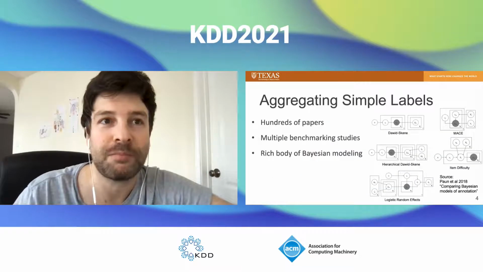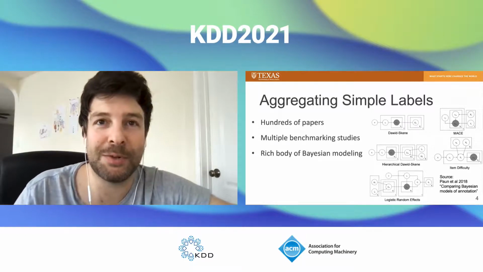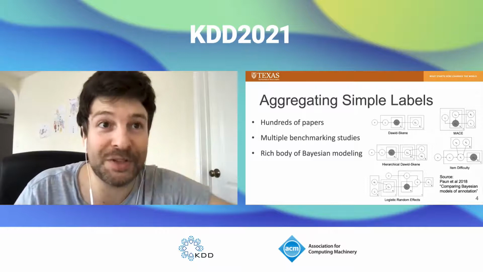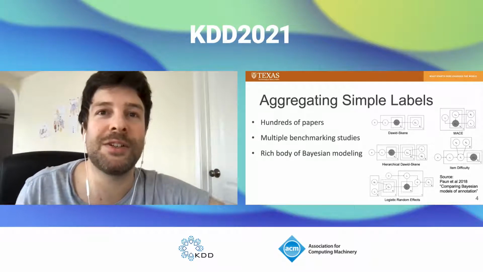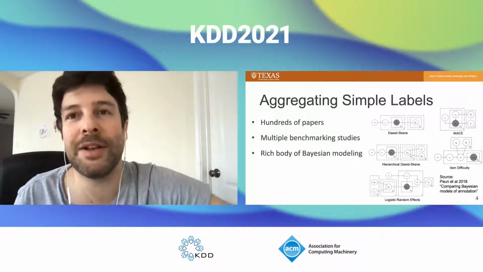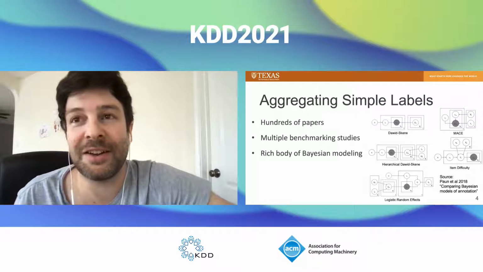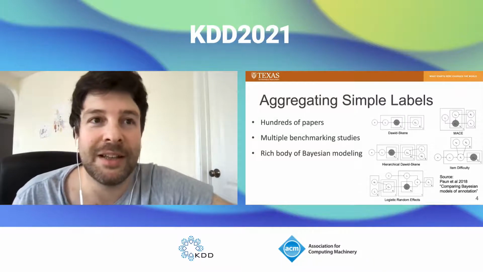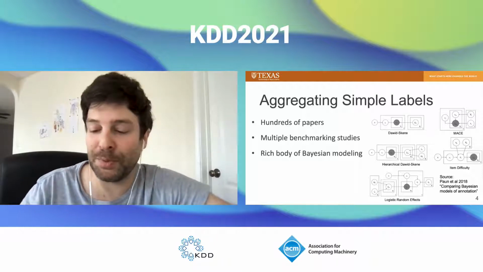And in fact, this kind of label aggregation is one of the most studied problems of human computation. There have been hundreds of papers, tons of different models introduced for doing variations of weighted voting that simultaneously estimate parameters like annotator accuracy or item difficulty. And almost all of these models are made to aggregate this kind of simple categorical data.